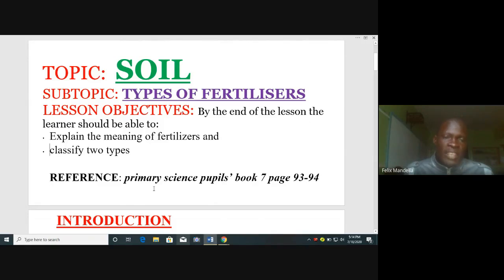Our point of reference, if you want to refer from a textbook, primary science, among other books, you can go to primary science, pupils book, page 93 to 94. That is standard 7 science book. Hope you have your books at home.